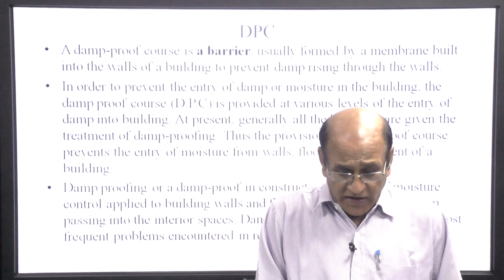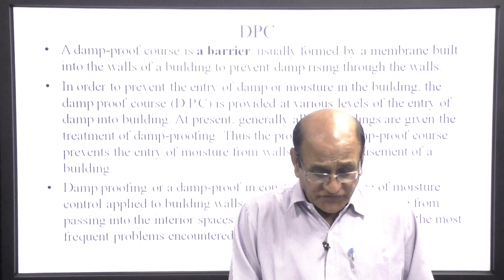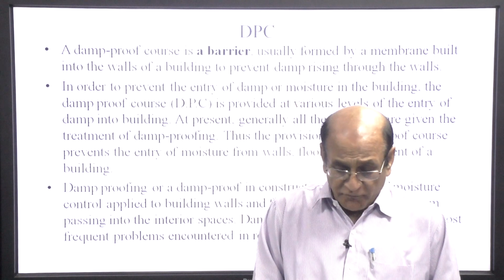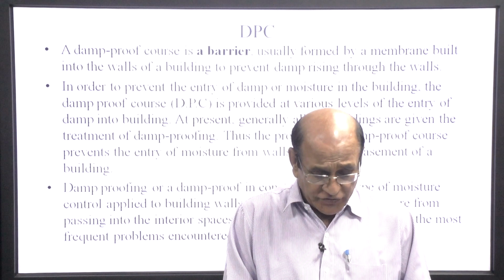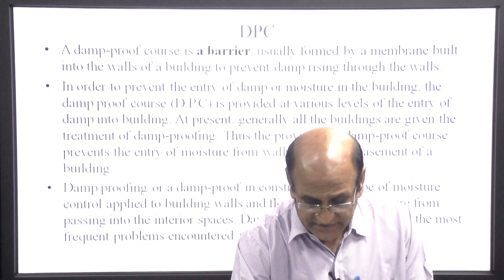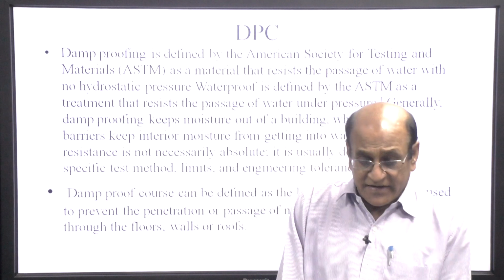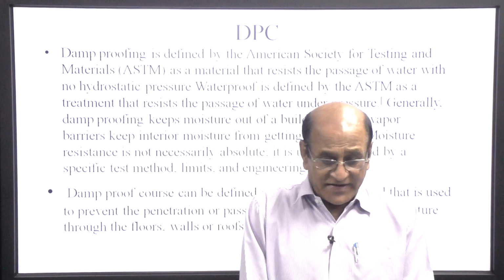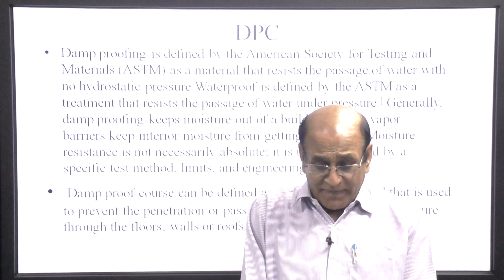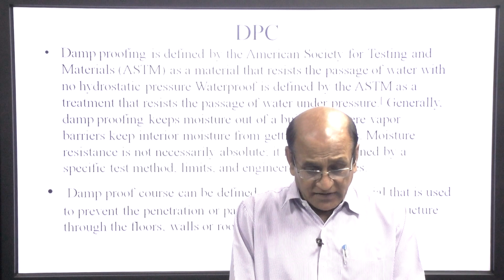Damp proofing is a type of moisture control applied to building walls and floors to prevent one of the most frequent problems encountered in residences. Damp proofing is defined by the American Society for Testing and Materials, ASTM, as a material that resists the passage of water with no hydrostatic pressure.